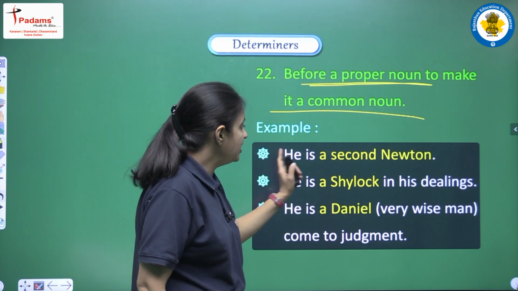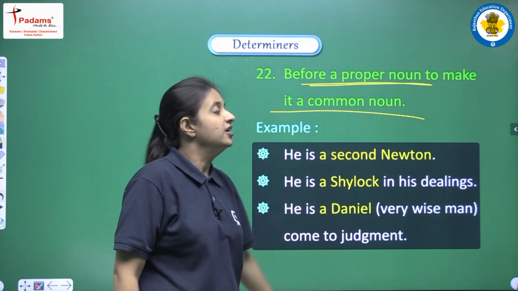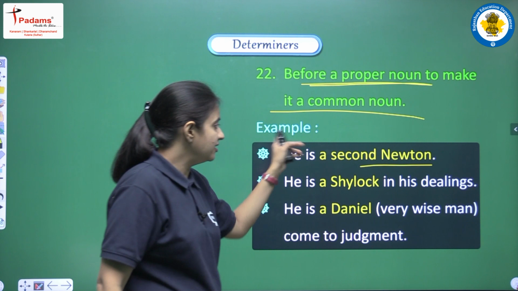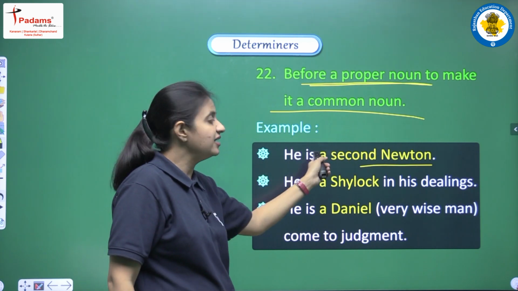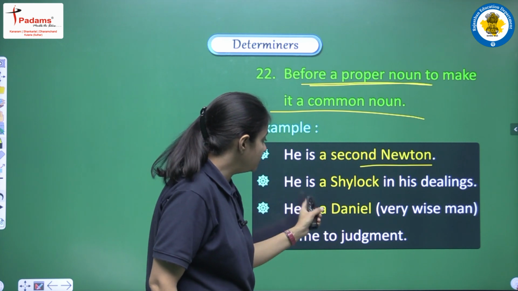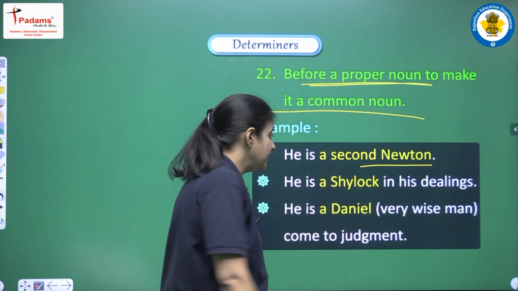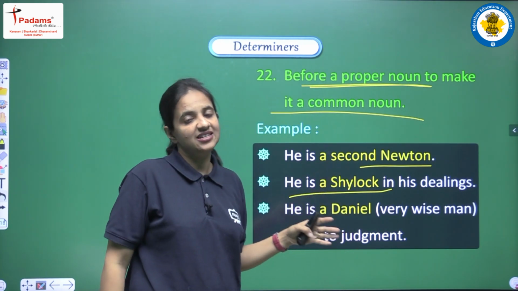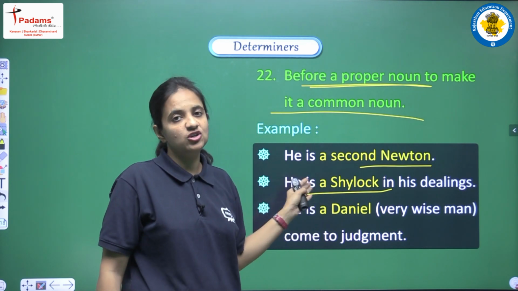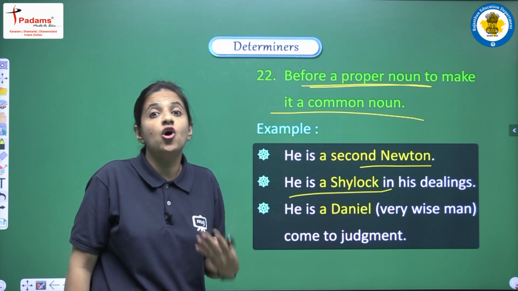If we have "he is a second Newton." Here Newton again is a proper noun, but we can make a sentence in this manner: he is a second Newton. Similarly, we have "he is a Shylock in his dealings." Here Shylock again is a proper noun, but we can use articles a or an here also when we are trying to make it a common noun.